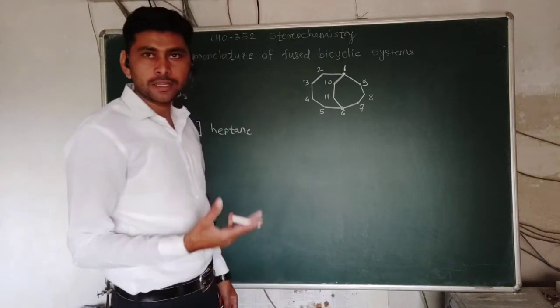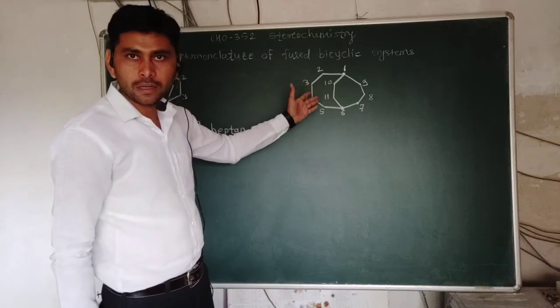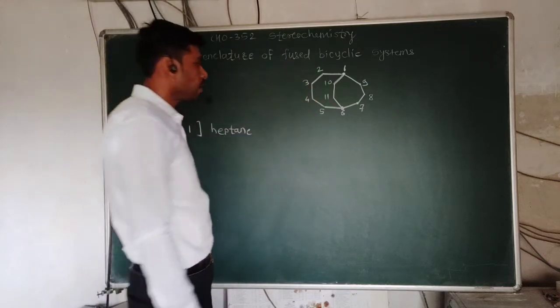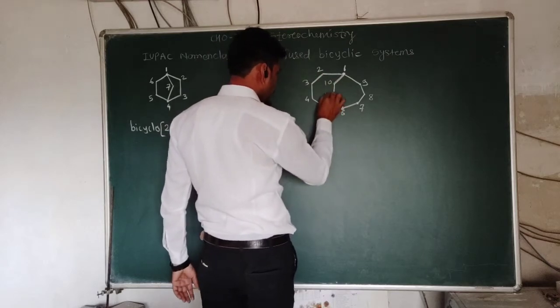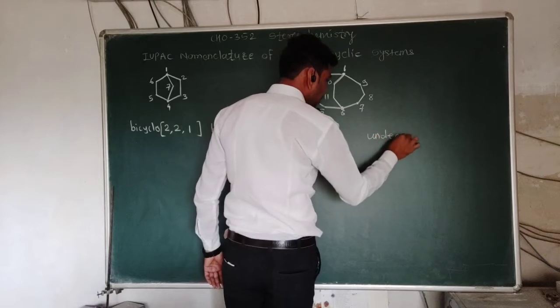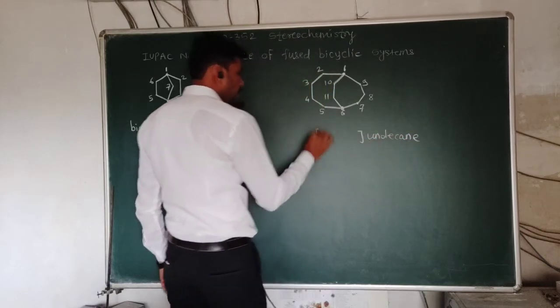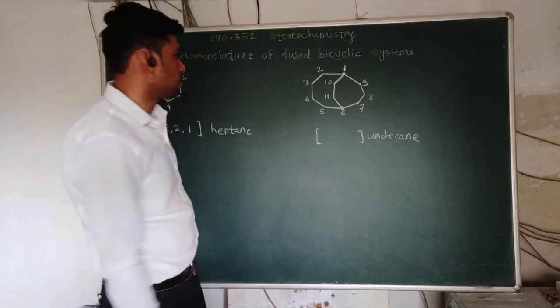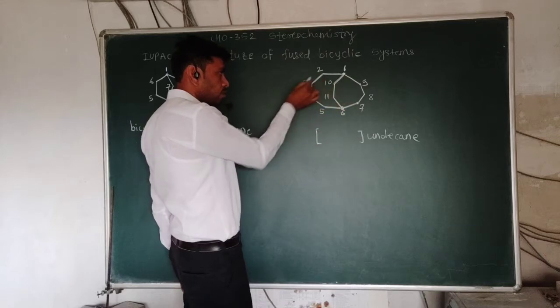Up to 10 carbon atoms we write decane, but from 11 carbon atoms we write undecane, then dodecane. So here there are 11 carbon atoms, that's why it is undecane. Now we have to write the number of carbon atoms between the bridges. We take the maximum number of carbon atoms between these two bridges. So this is the longest chain.